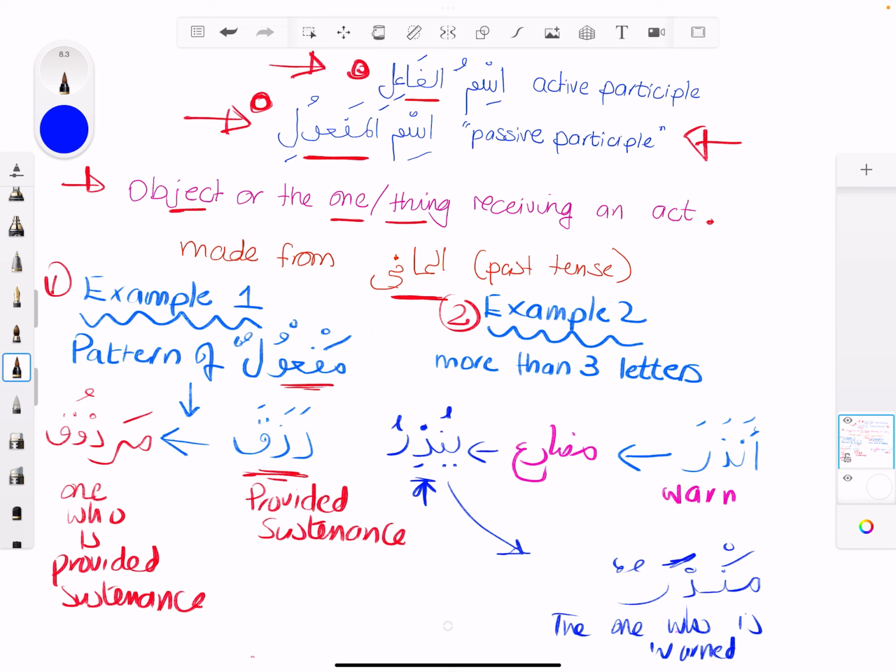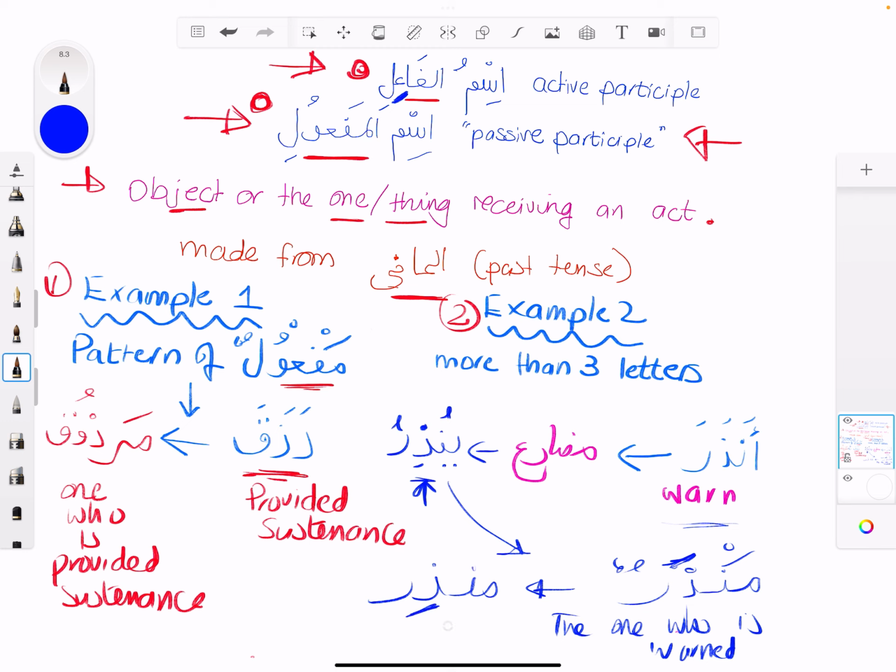One of the things about the one who is doing the act is you'll see that there's a kasra on it, fa'il, and the one that's receiving the act will always have a fatha on it, right? So it's worth remembering this. If you remember, when we make the ism fa'il of this, it's exactly the same, as in the previous video, but instead of a fatha, it'll have a kasra.